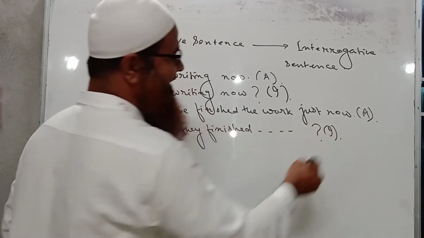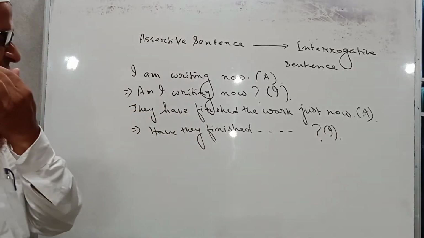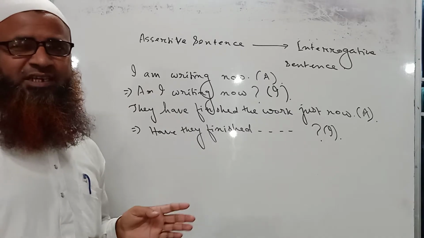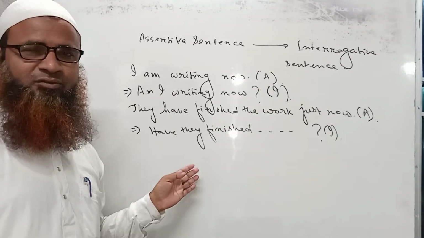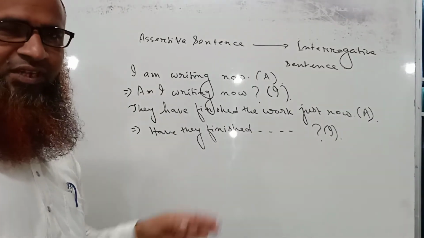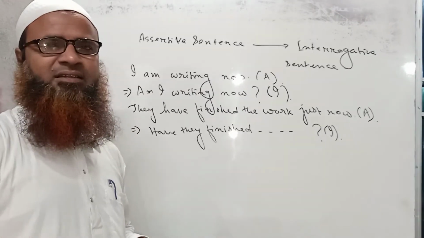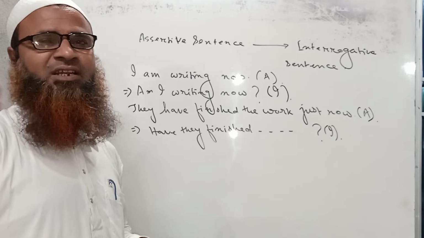Okay, this will be an interrogative sentence. So in this way, all the auxiliaries which are used in assertive sentences must come before the subject, and then they will be interrogative sentences.